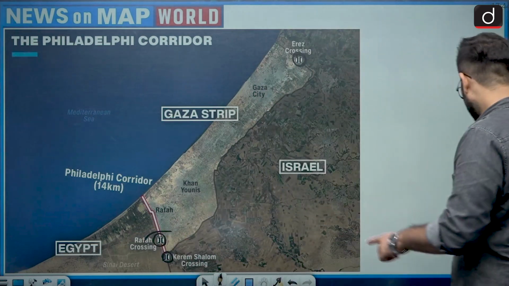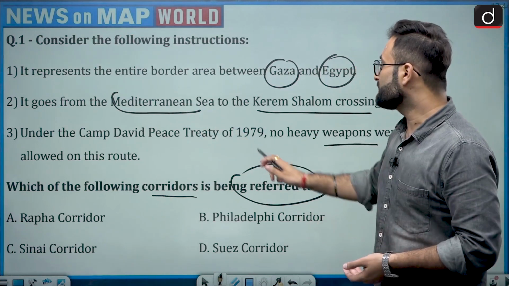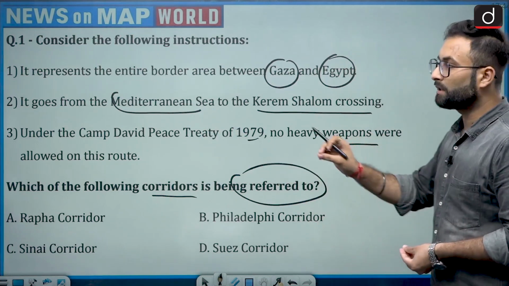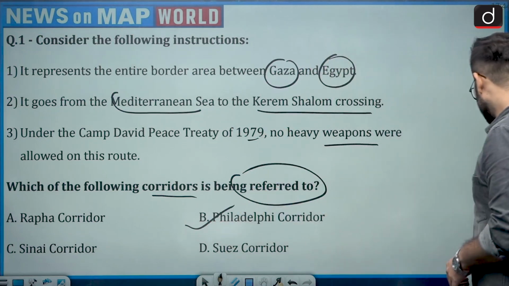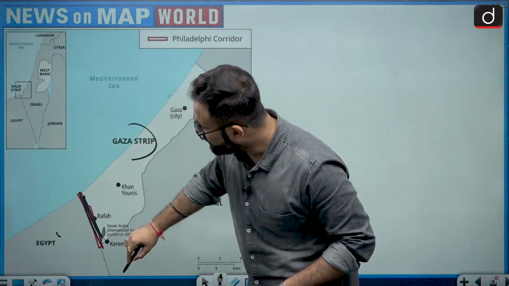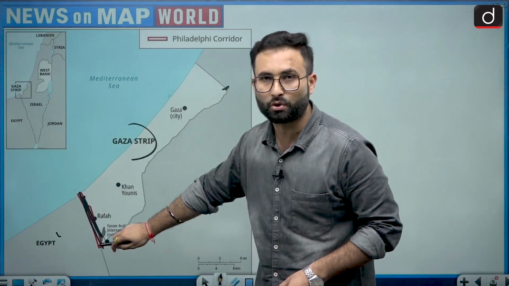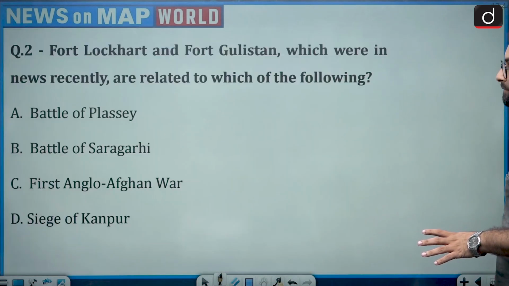Okay, now coming back to the question again. Under the Camp David Peace Treaty 1979, no heavy weapons were allowed in this route. That route is basically the Philadelphia Corridor, which we have seen here in this map. This is the corridor which we are talking about, starting from the Mediterranean till Kerem-Shalom. Okay, I hope that is clear. Now moving further to the next question.